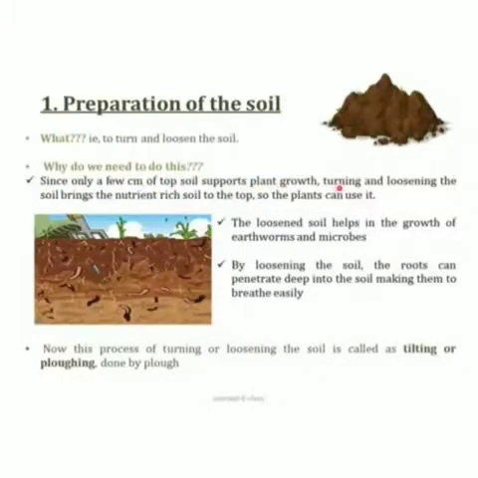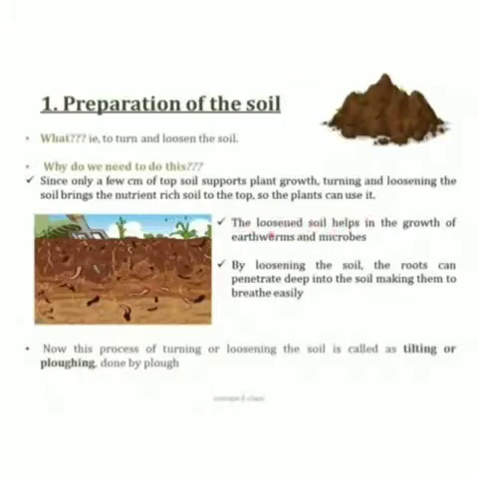Since only a few centimeters of topsoil supports plant growth, turning and loosening the soil brings the nutrient-rich soil to the top, and so the plants can use it. The soil contains minerals, water, air, and some living organisms along with the nutrients of the dead organisms. That is, the dead plants and animals are decomposed by soil organisms, and the nutrients in them are released back to the soil. So when we turn and loosen the soil, these nutrients are brought back to the top and the plants can use them.